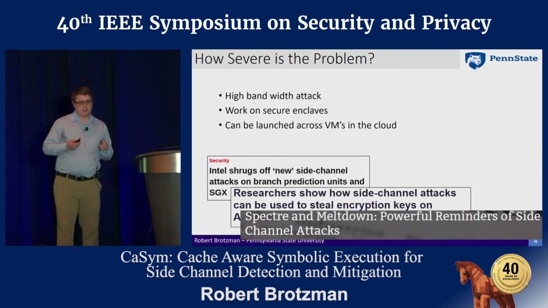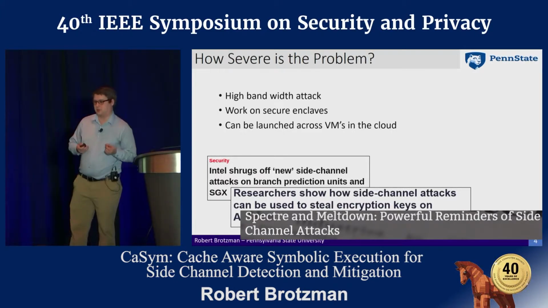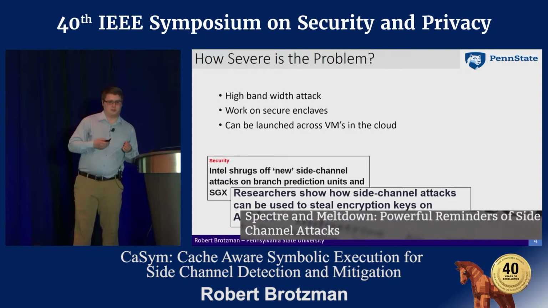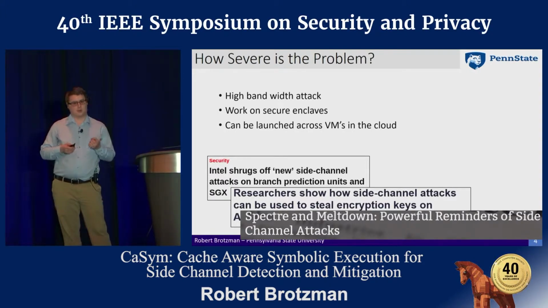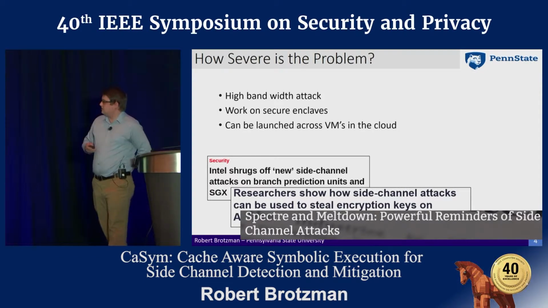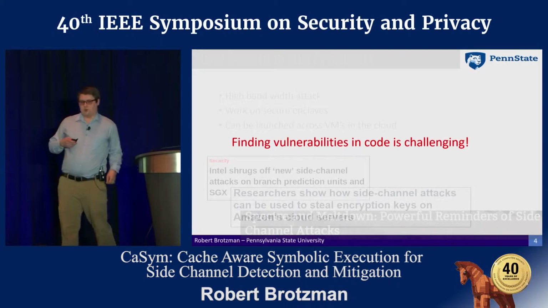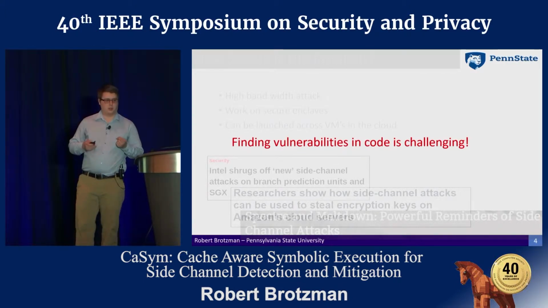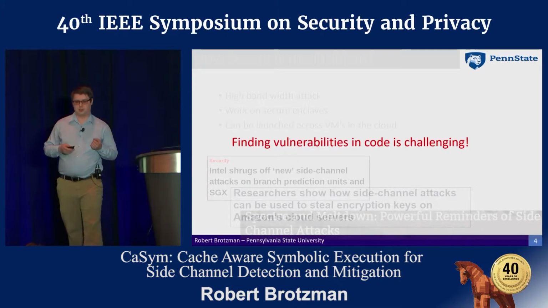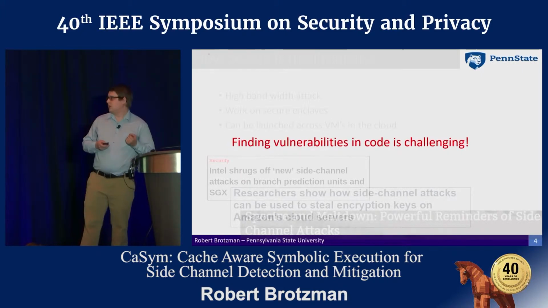And most recently, the Spectre and Meltdown vulnerabilities have brought these side channels to the forefront, taking advantage of speculative and out of order execution to leak arbitrary data from the victim address space. One of the main problems is that finding these vulnerabilities in code is often quite challenging, because microarchitectural properties are often quite subtle and hard for people to think about as they're programming.